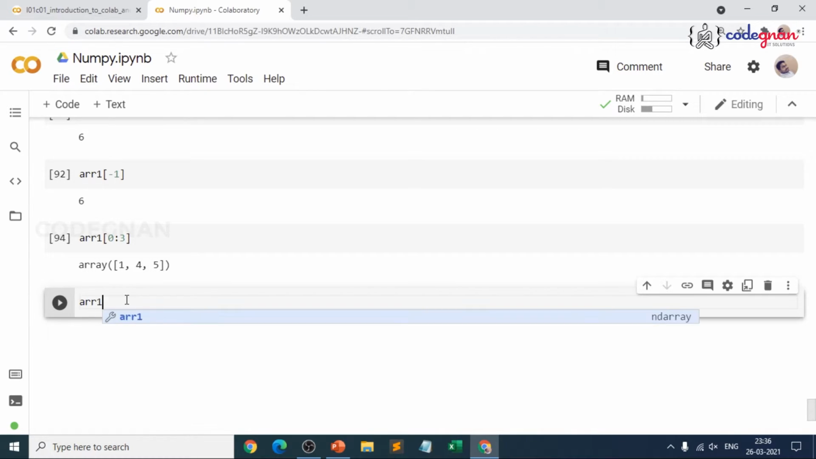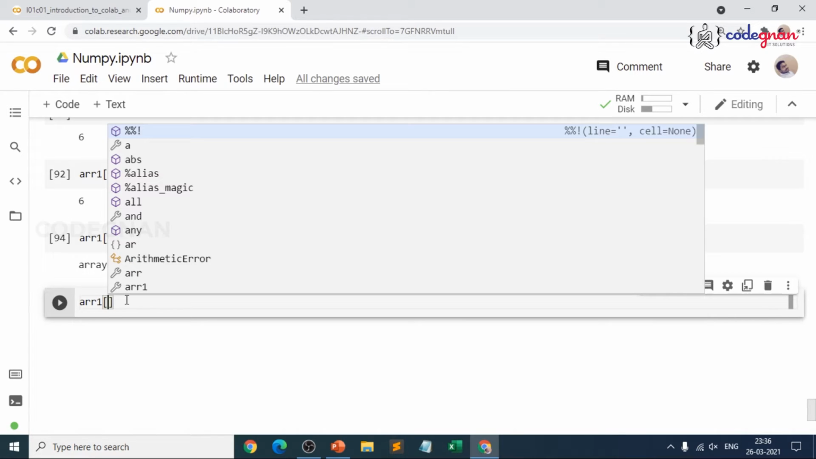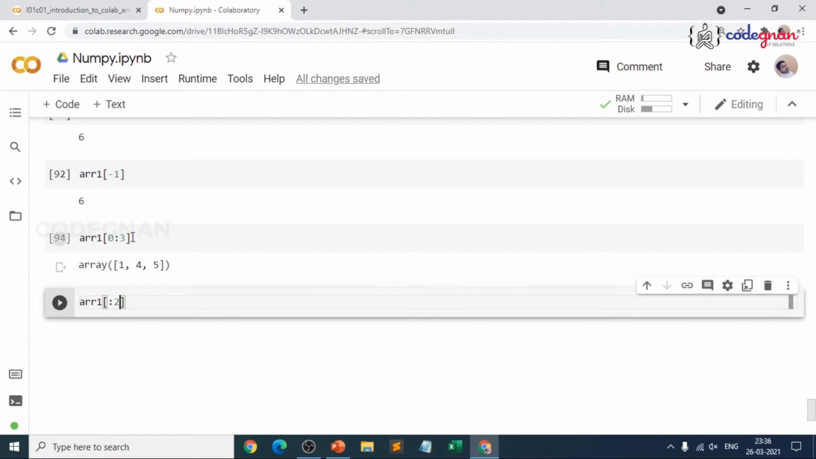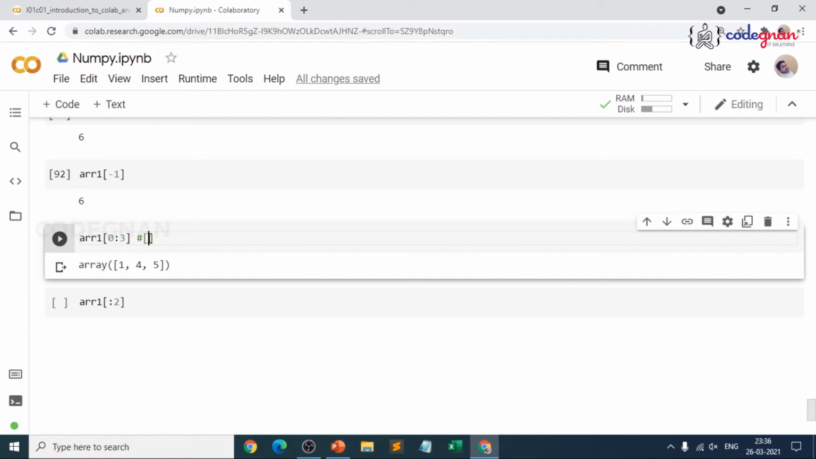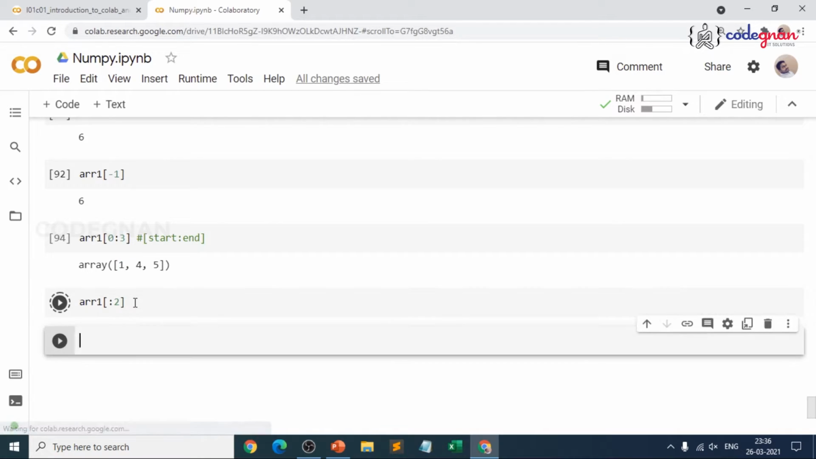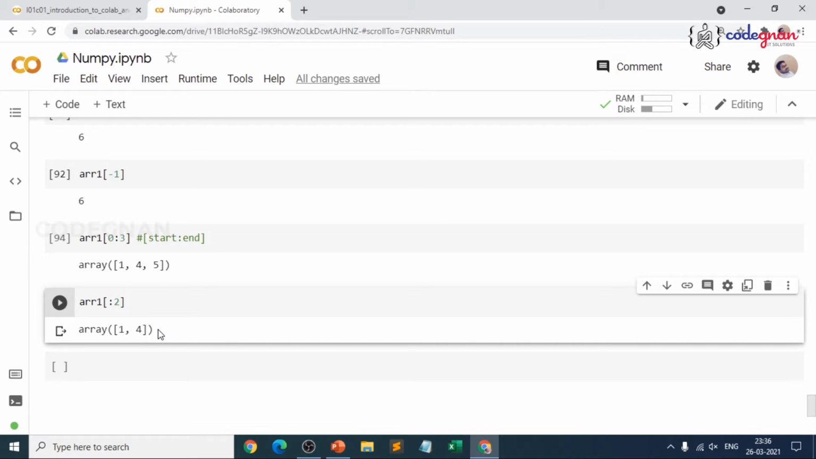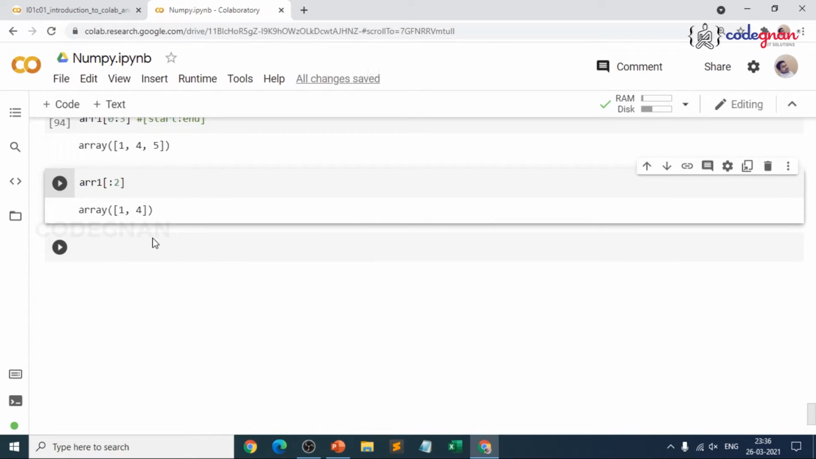If you are aware of lists, it is already known, but if you're not, let me make it very simple. Whenever you use a colon, it is basically a starting position and an ending position. If I give colon 2, we are taking from the beginning, and I'm asking only up to 2. That means what is 2 minus 1? 1. So 0 and 1. Only 1 comma 4 should be your result. Let me execute it. There you go, array of 1 comma 4. For a list you get the same result, without the array of. So this is how basic indexing and slicing will be.